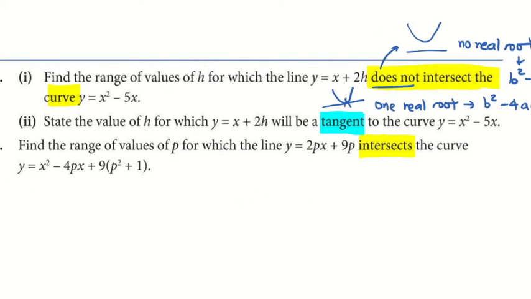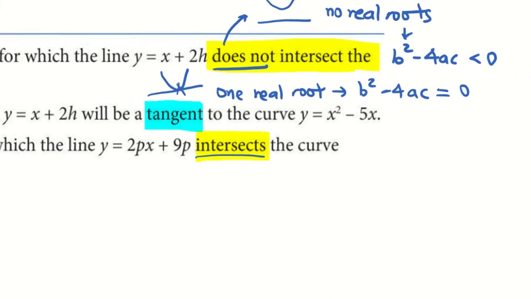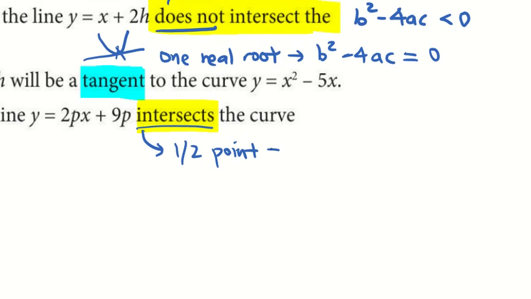The range of values of p for which the line intersects the curve. Keyword is intersects. Did I tell you how it intersects? Is it 1 point or 2 points? It can be either 1 point or 2 points, right? It can intersect at 1 point or intersect at 2 points.